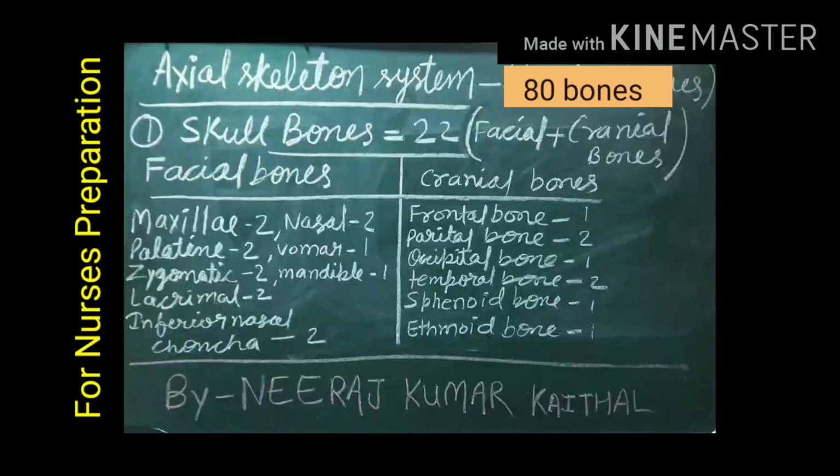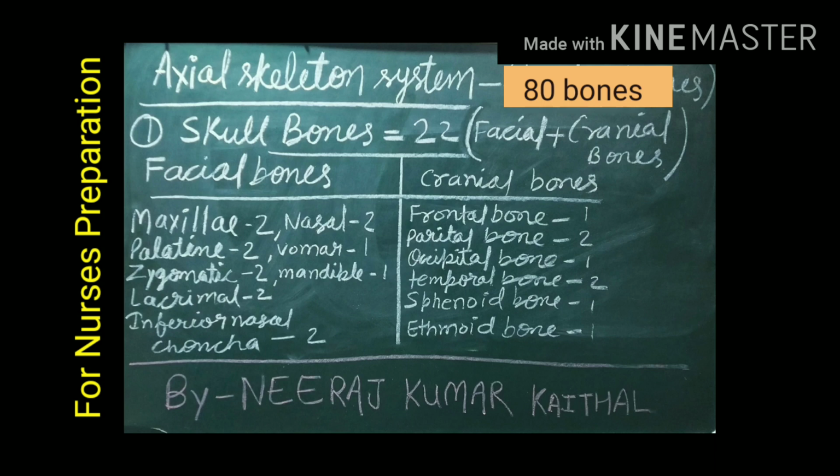Let's first discuss about the axial skeletal system. Axial skeleton system of human body contains total 80 bones. First discuss about skull bone. Skull contains 22 bones. It includes 14 facial bones plus 8 cranial bones. The facial bones are 2 maxillae bones, 2 nasal bones, 2 palatine bones, 1 vomer bone, 2 zygomatic bone, 1 mandible bone, 1 lacrimal bone, and 2 inferior nasal coccygeal bone.